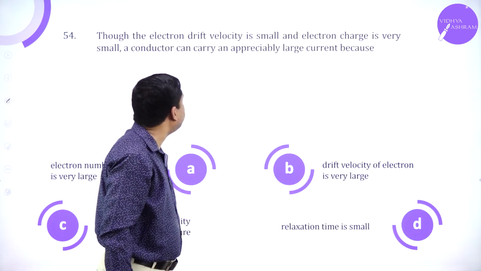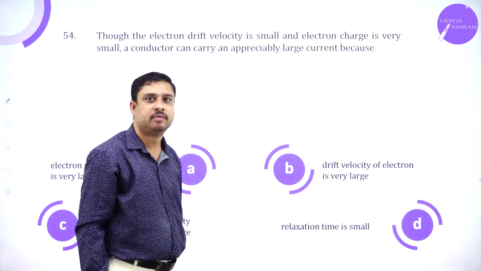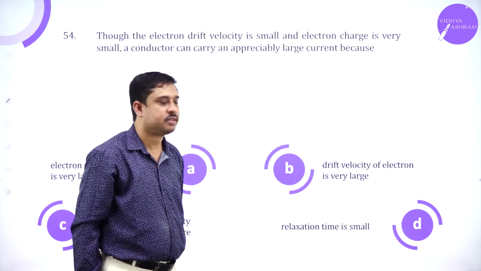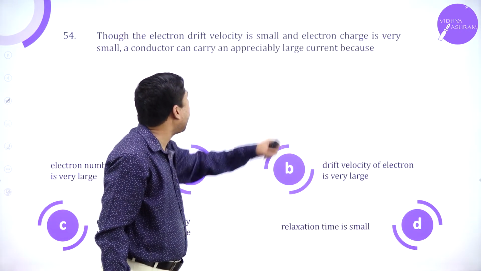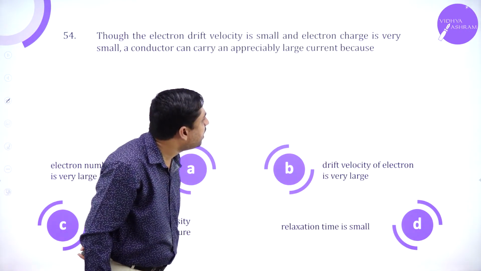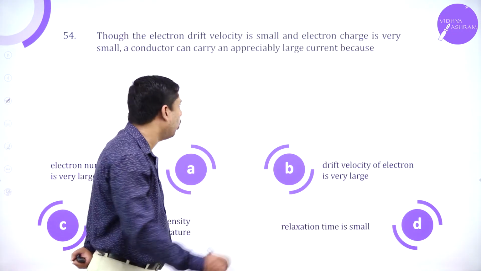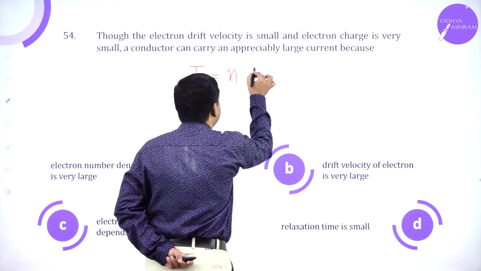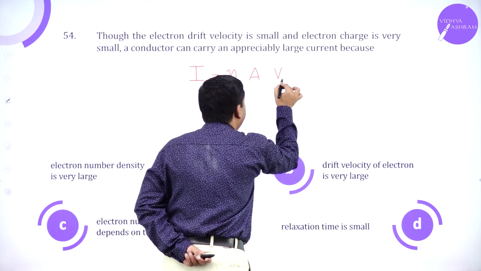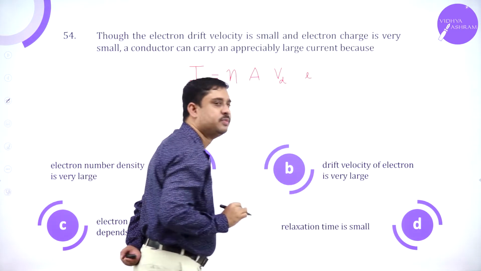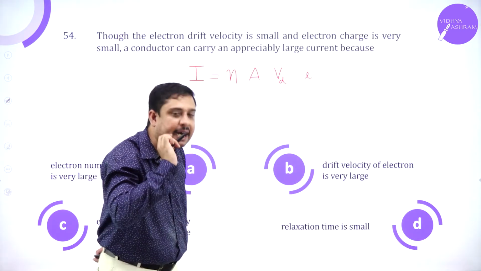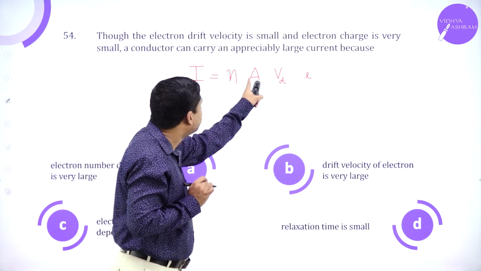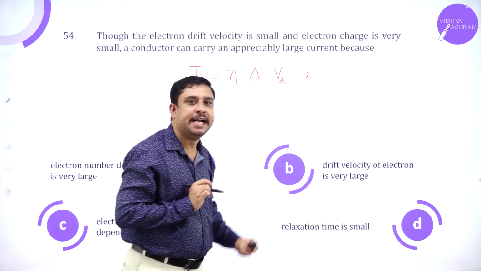Though the electron drift velocity is small, and electron charge is very small, a conductor can carry appreciably large current. We know current in terms of drift velocity is nAvd into e. Did we derive it? We have done it in the electric current chapter. I equals nAvd into e.